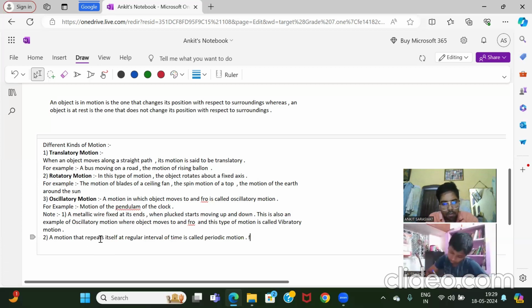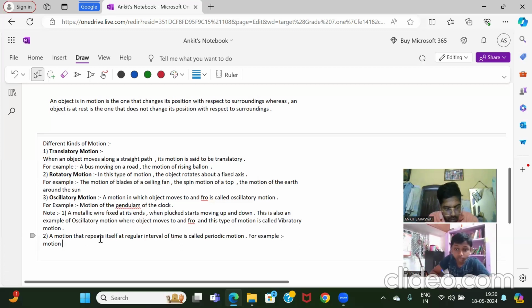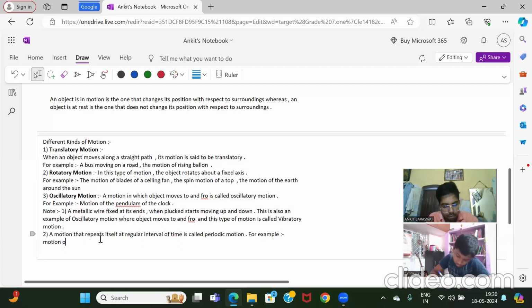For example, motion of Earth around the sun. The motion of the pendulum of a clock.